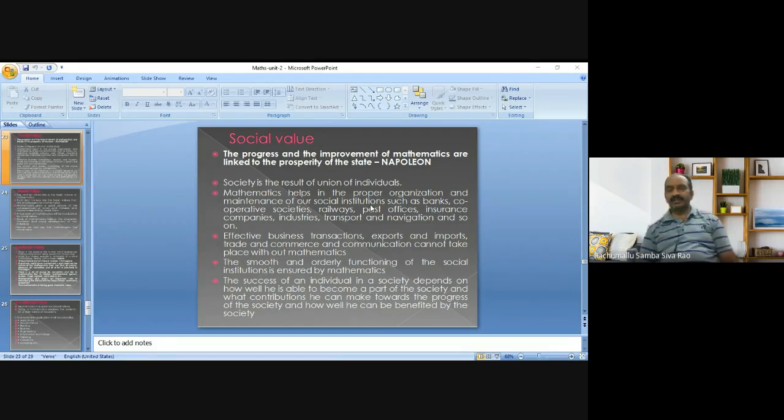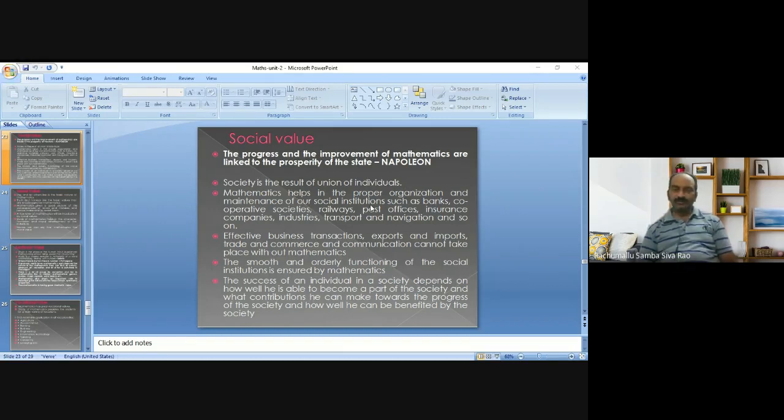A social being has to perform many actions in the society, and in every one of them, the application of mathematics is inevitable. Without knowledge of mathematics, we cannot spend our life in the society successfully.